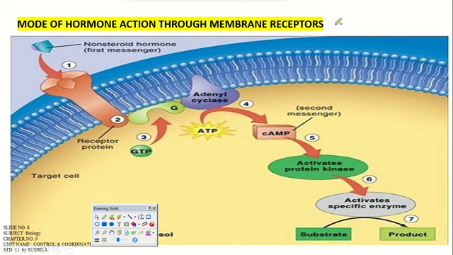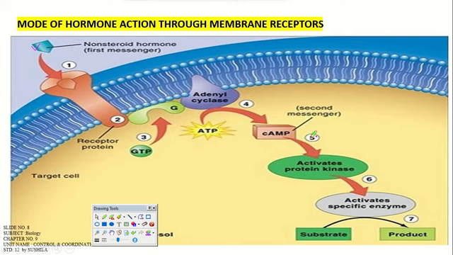Due to the hydrophobic nature of the plasma membrane, non-steroid hormone means, you should be able to clarify the term, that it is a peptide hormone, right? A peptide hormone is not hydrophobic in nature, so it requires a receptor to bind it with the plasma membrane in order to activate adenyl cyclase, which produces the secondary messenger, that is cAMP, cyclic monophosphate.